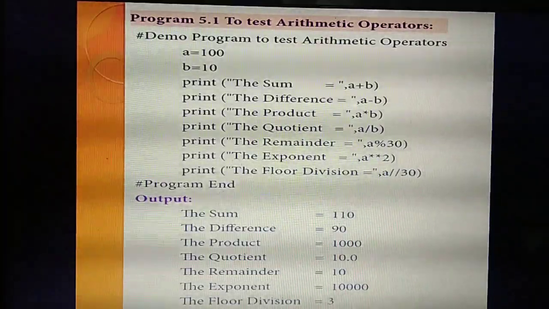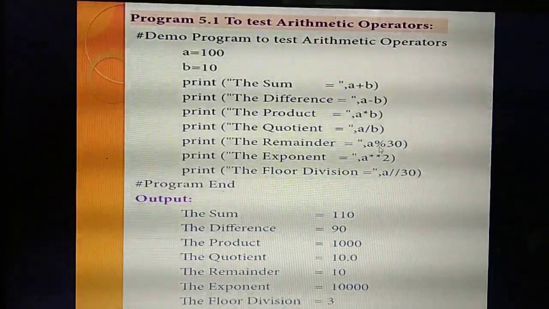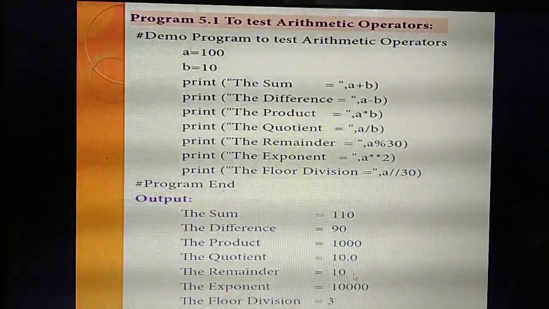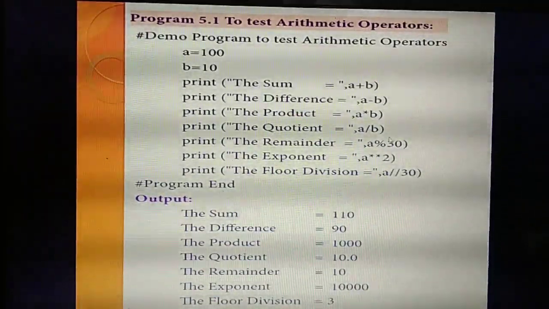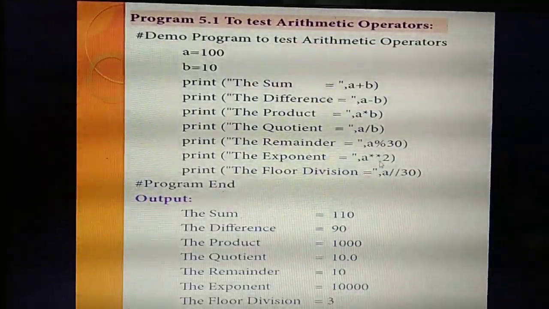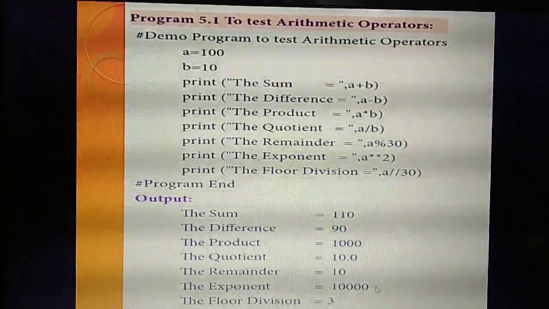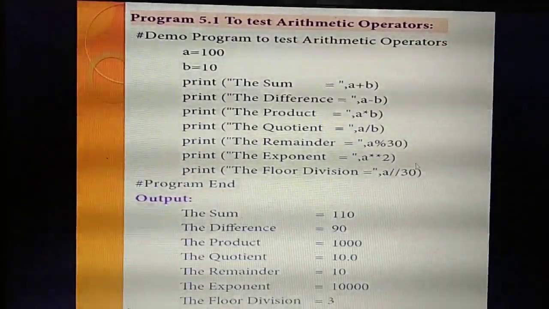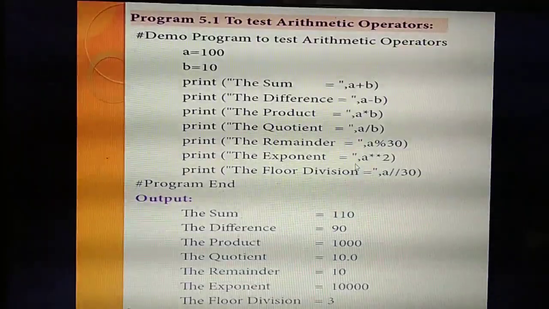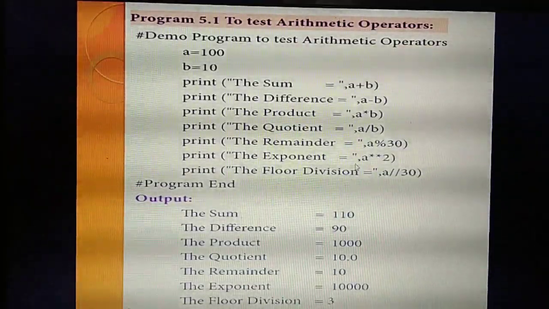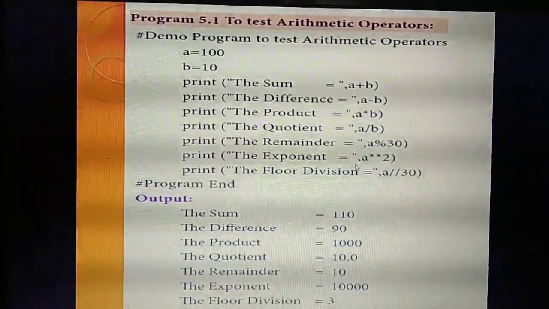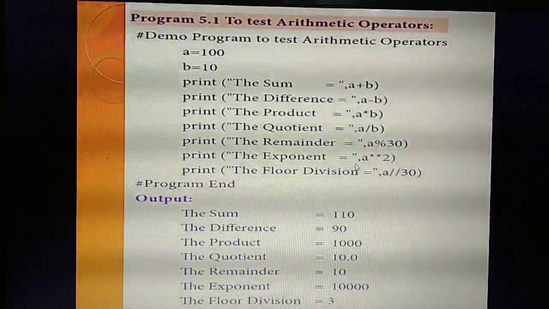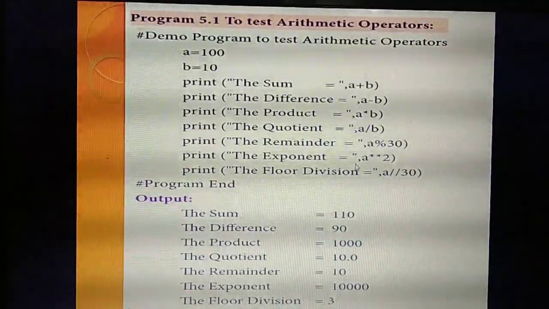Okay. Then the remainder, A modulus B. What's the remainder you will get? The answer is 0. Exponent, A square, that means 100 into 100, 10,000 is the answer. Then the floor division, next line. What's the floor division? What should you write? The quotient. So the quotient value is 10. Understand now? So sometimes they will ask separately: explain the arithmetic operators with examples.